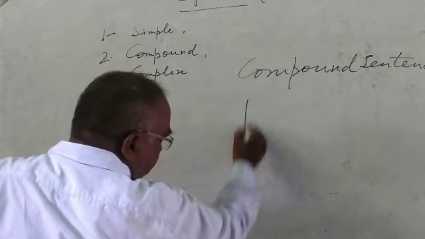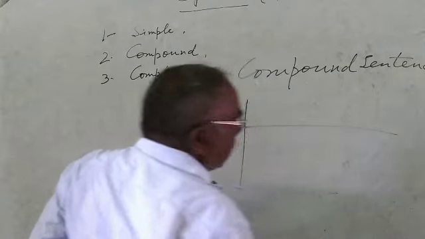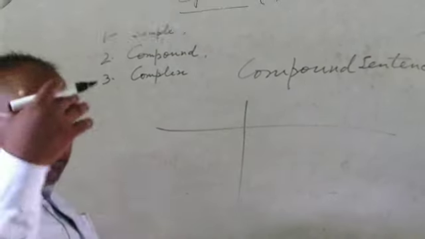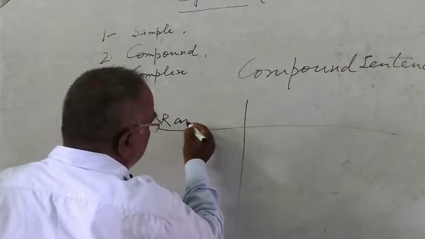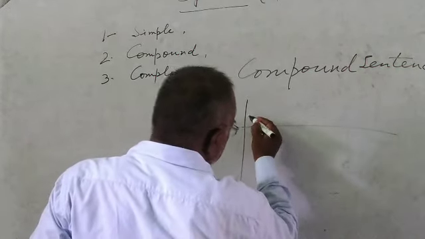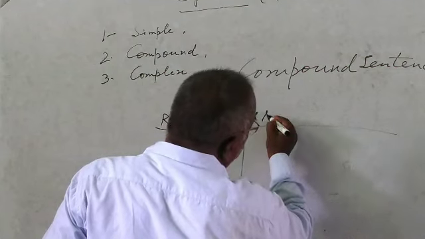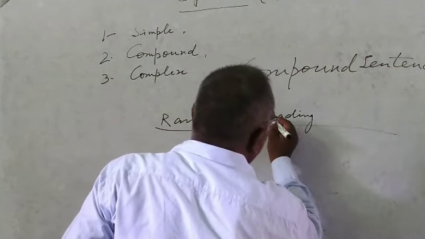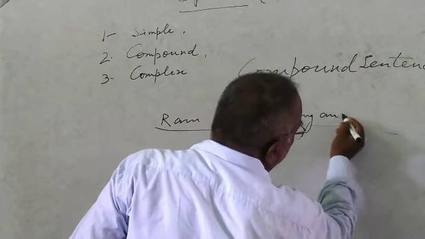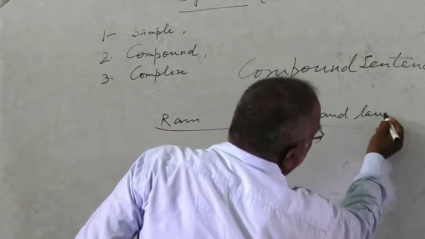More than one verb and one subject, and more than one verb means, Ram is reading and laughing.